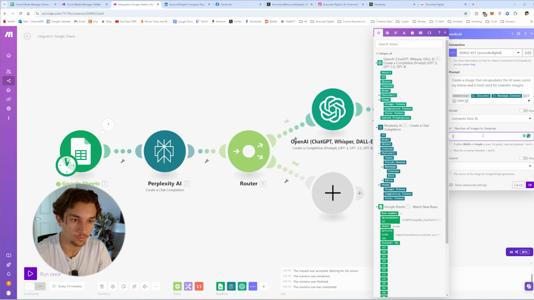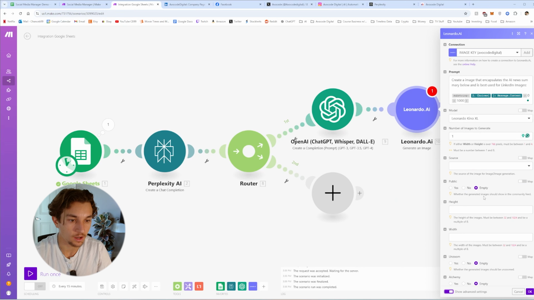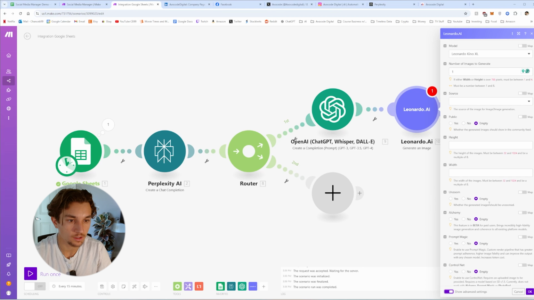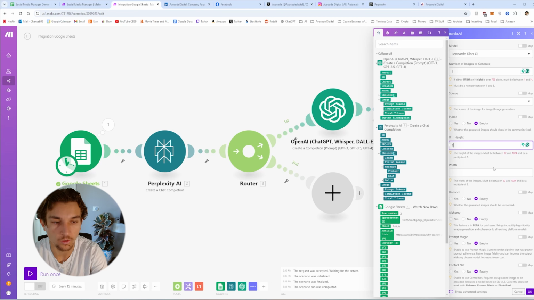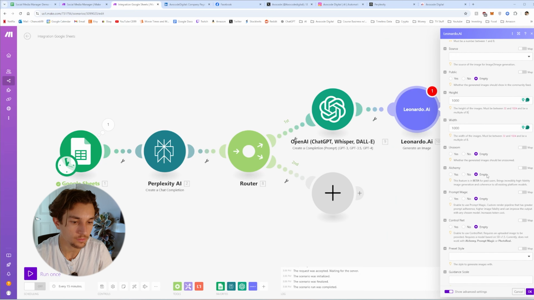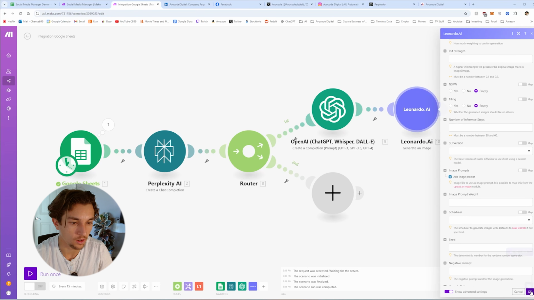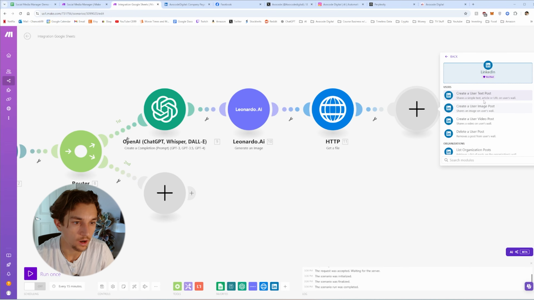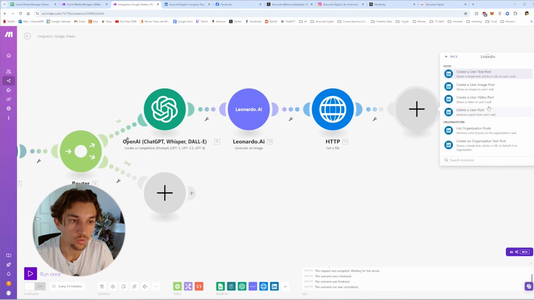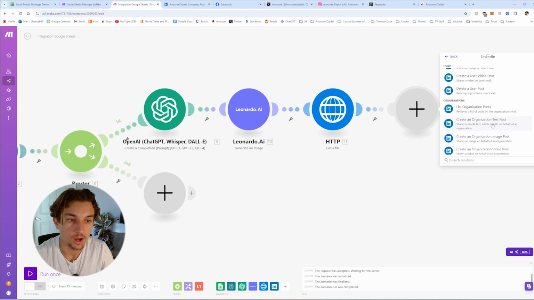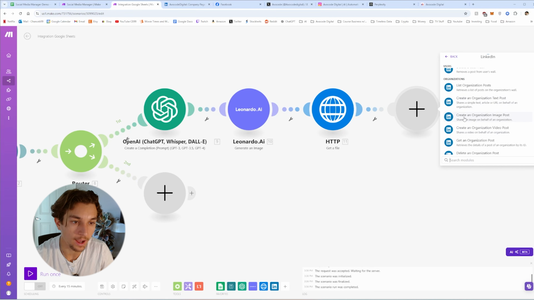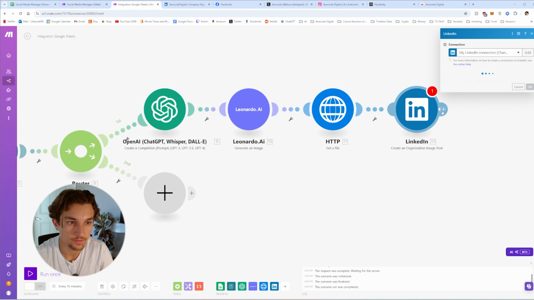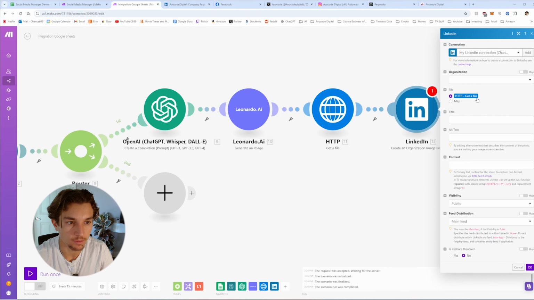Number of images to create will be 1. And then show advanced settings. I like to keep it a 1,000 by 1,000 image. And we can hit OK. After that, let's go to LinkedIn, where we are going to create not a user image post, unless you want to create a user post, but I have an organization, so I'm going to be creating an organization image post, which is basically your company post.